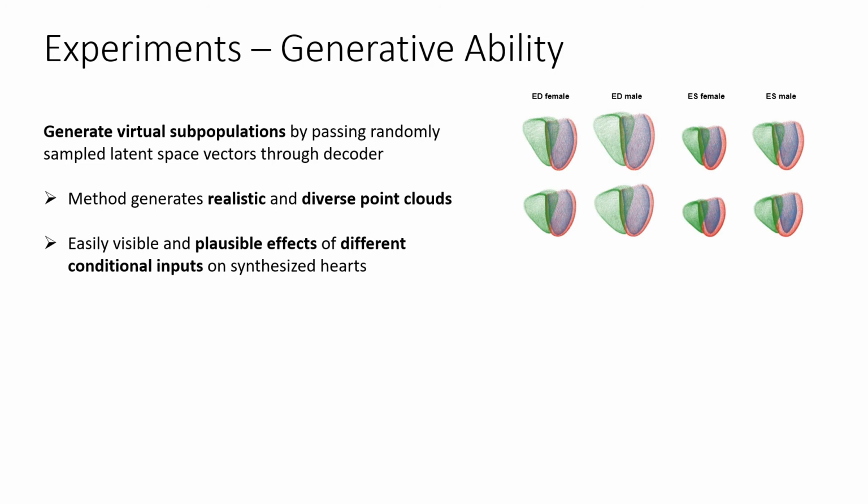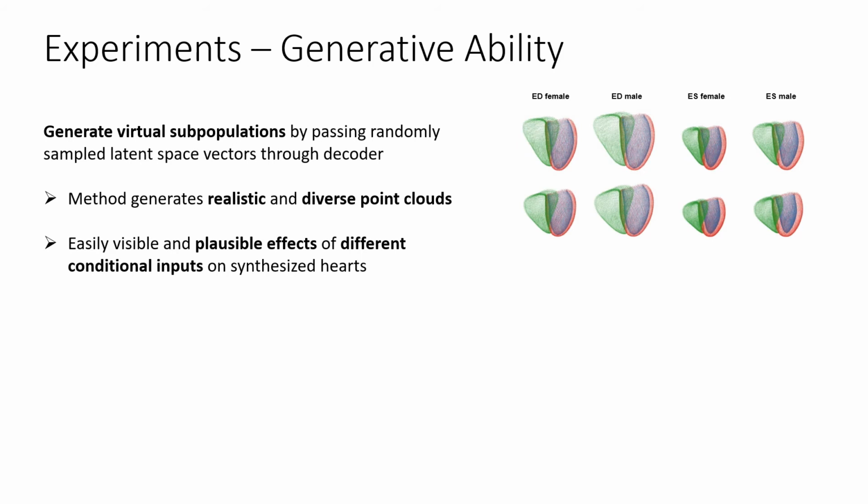In our second experiment, we want to assess the ability of our method to generate subpopulation-specific biventricular anatomy cohorts. We choose two binary metadata variables, sex and cardiac phase, to model 4 different subpopulations. We then randomly sample latent space vectors of our VAE, concatenate the respective input conditions, and pass the results through the trained decoder to synthesize the biventricular anatomy point clouds.